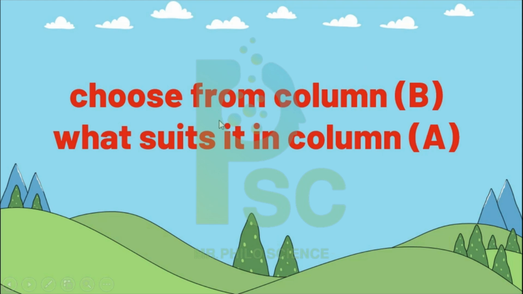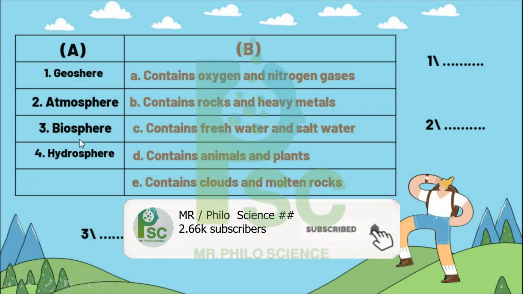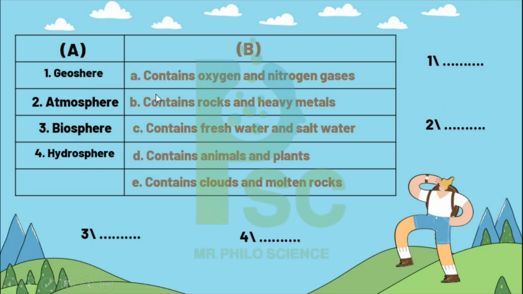Here is a new question. It says choose from column B to column A. Column A: geosphere, atmosphere, biosphere, hydrosphere. Column B: contains oxygen and nitrogen gas, contains rock and heavy metal, contains fresh water and salt water, contains animals and plants, contains clouds and molten rock. Of course, for the first one, geosphere, we choose B, which is rock and heavy metal. Then atmosphere is which one? A, oxygen and nitrogen gases. Biosphere is the one that contains animals and plants. And hydrosphere, at the end, is C, which is fresh water and salt water.